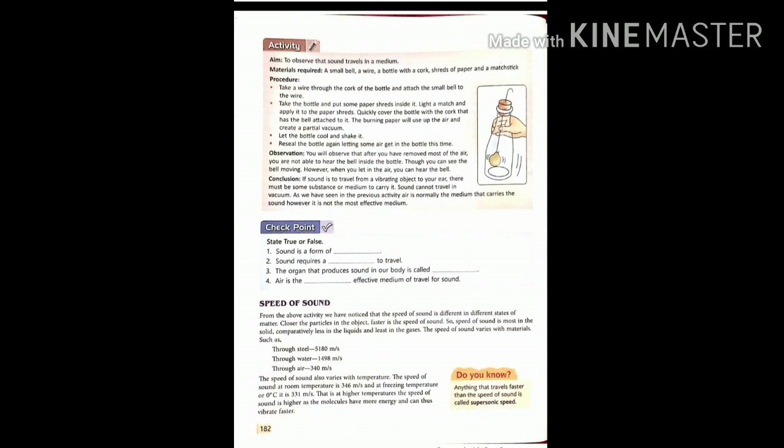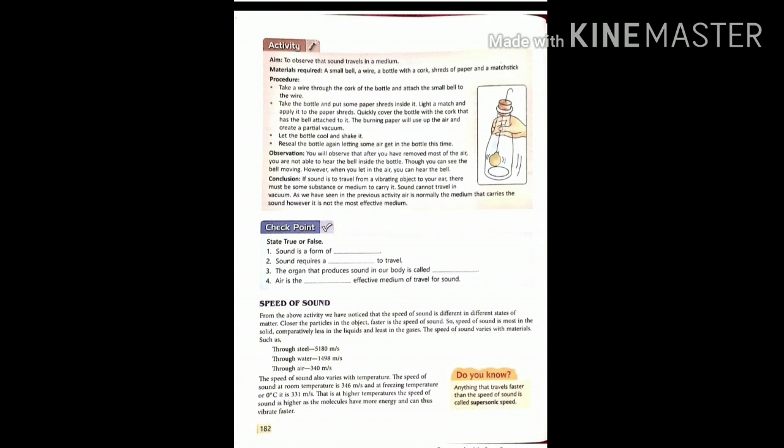Now what we will do, we will take a wire through the cork of the bottle and attach this small bell to the wire. Take the bottle and put some paper threads inside it. Light a match and apply it to the paper threads. Quickly cover the bottle with the cork that has the bell attached to it. The burning paper will use up the air and create a partial vacuum in the bottle. Let the bottle cool and shake it. Now reseal the bottle again, letting some air get in the bottle this time.